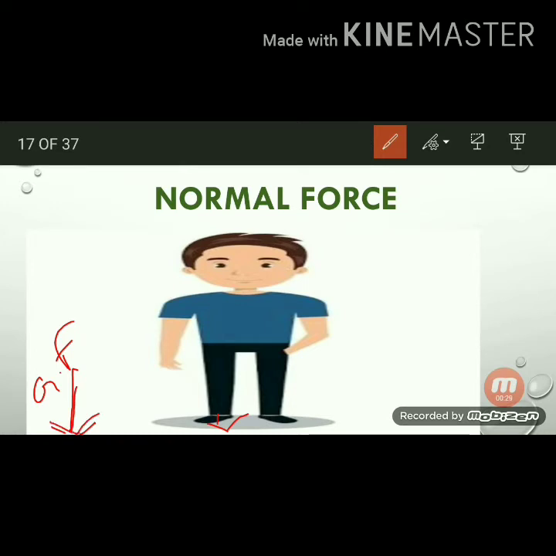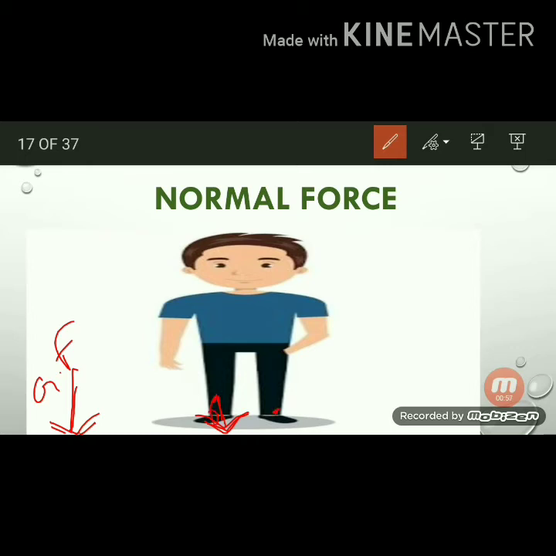Here, if there is no counter force, what will happen? The boy should go into the earth. But it doesn't take place. Why? Because there is another force which is balancing the gravitational force. This force is always at the point of contact.